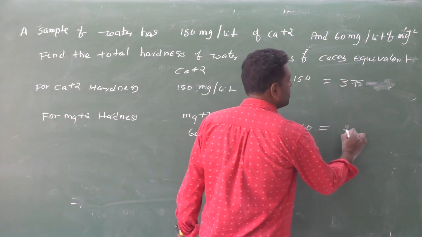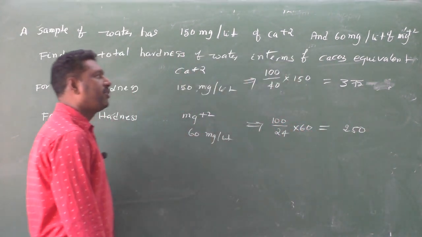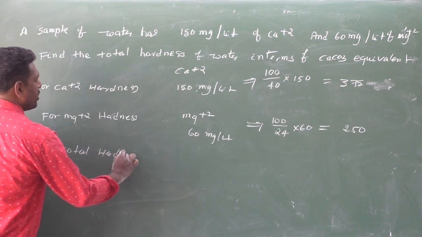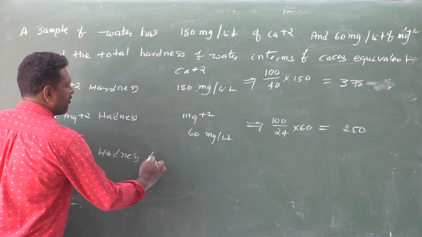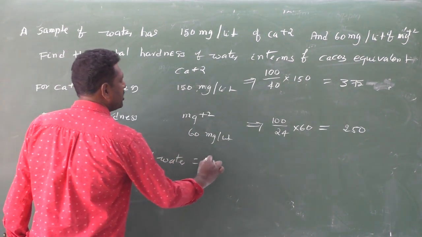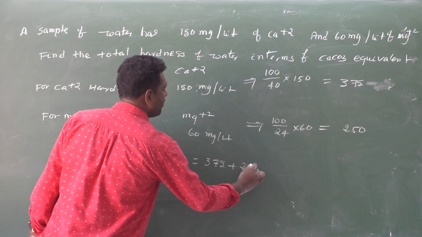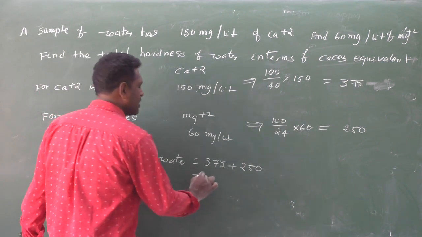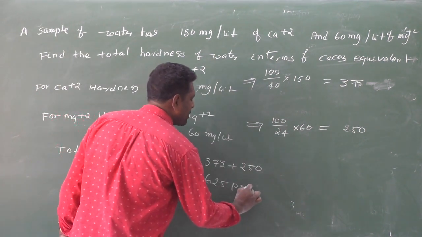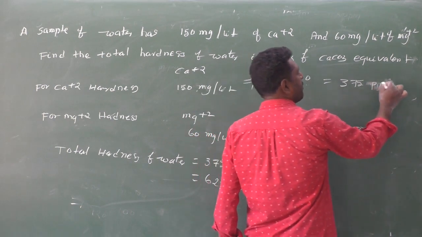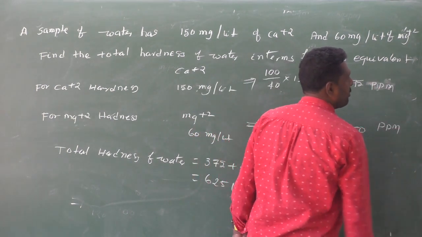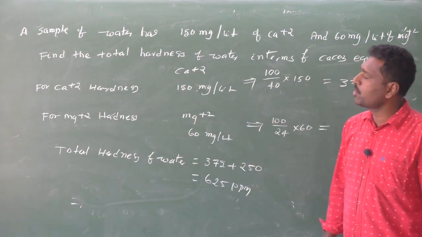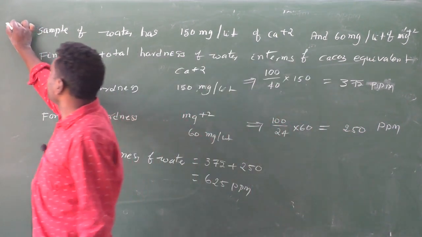Therefore, total hardness of water is equal to 375 plus 250, which is 625 ppm, parts per million. Here also ppm. This type of problem also comes.